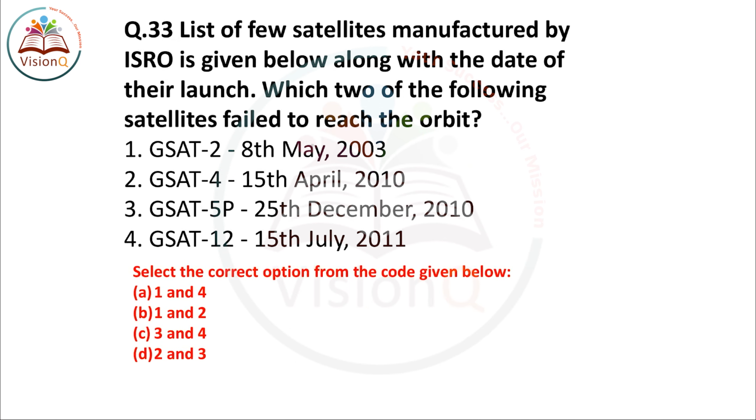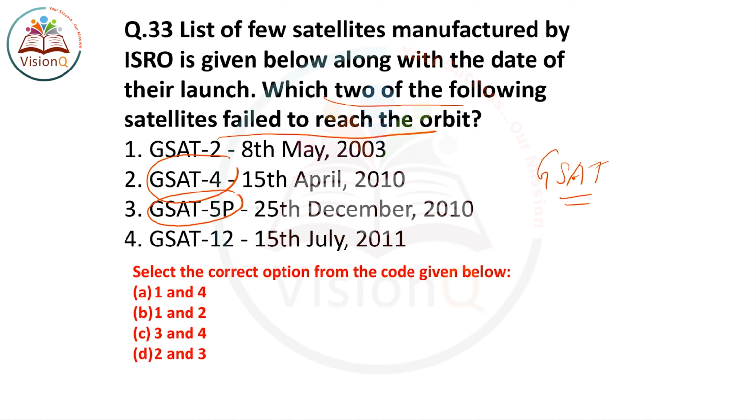So in this question you are given 4 satellites, all launched by ISRO, and these are GSAT satellites. Question number 33: try to find out which 2 of the following satellites failed to reach the orbit. GSAT 2, GSAT 4, GSAT 5P, GSAT 12. Out of these 4 satellites, GSAT 4 and GSAT 5P failed to reach the orbit.